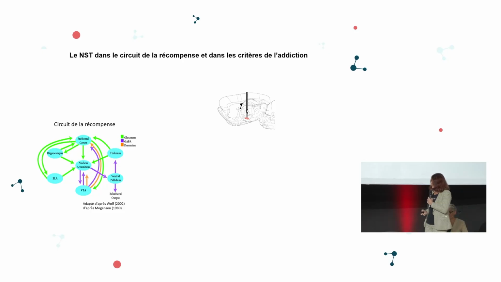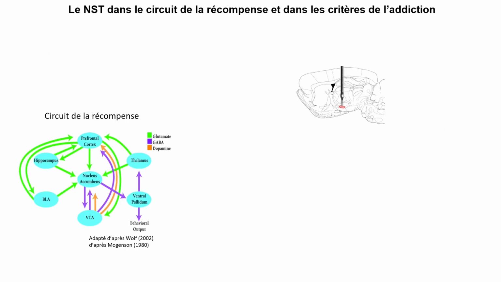Now, regarding the mental processes in which the subthalamic nucleus is involved, we know it is involved in motricity, but when we looked at the academic books, the manuals, the handbooks, the conventional circuit of reward, subthalamic nuclei are not involved. So they're not there, they're not to be found. So I added them, based on the literature data explaining how it's connected.